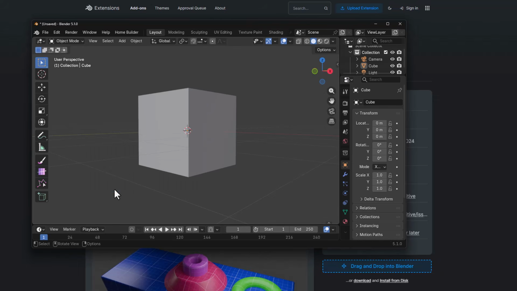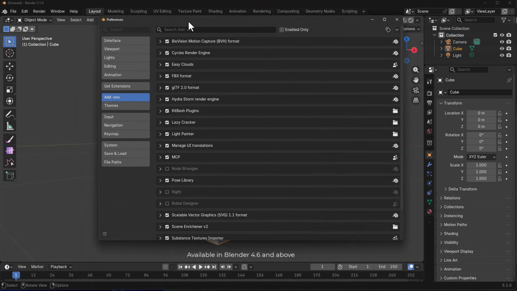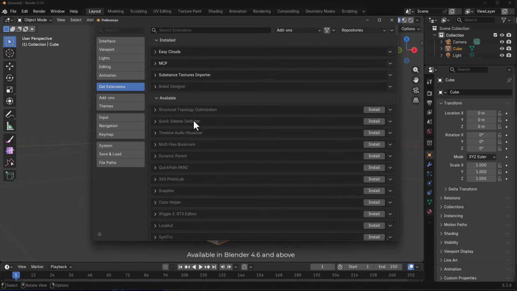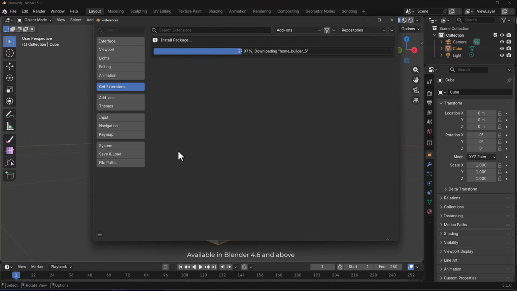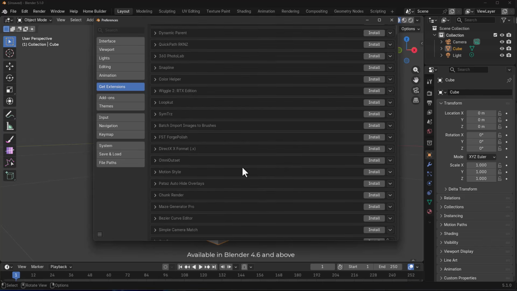And if you don't want to go that route, if you like to install an extension or a theme directly from Blender, if you go over to the Edit menu, click on Preferences, go over to your extensions, you can search for the extension that you want, and you can install that extension. This takes a look at the Blender extension website and installs the add-on. And this idea is exactly what the folks at Blender are currently thinking about doing with assets.